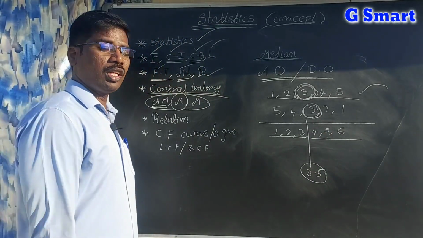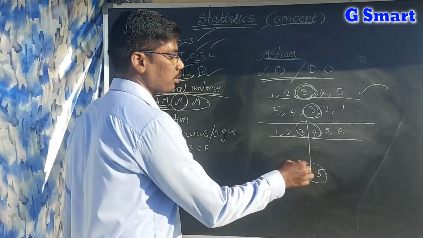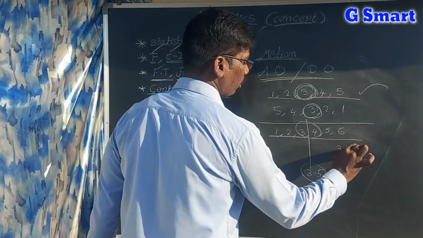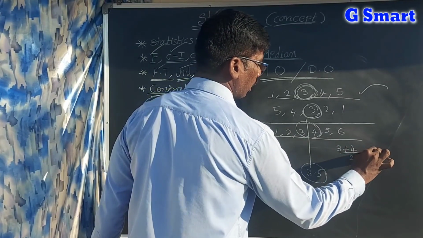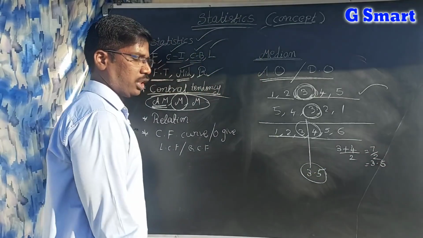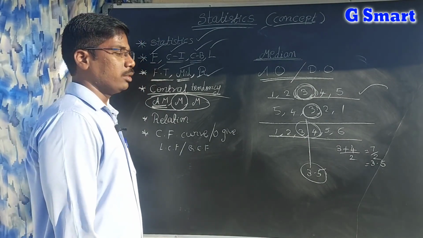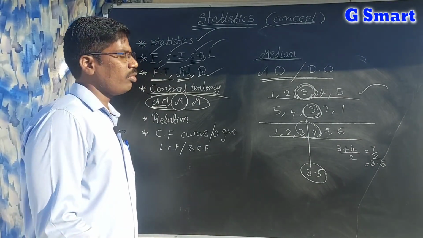How did I get 3.5? It is the average of these two middle values, means 3 plus 4 by 2, that is 7 by 2, that is equal to 3.5.